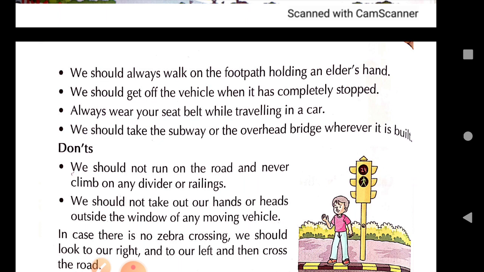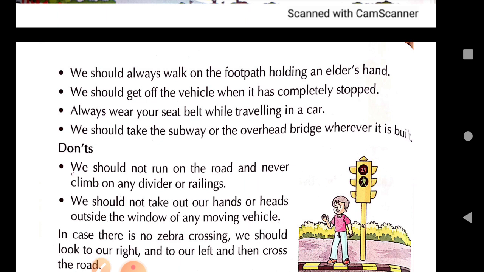So you should know that when you cross the road, first you should stop, look to your left, look to your right to see for any approaching vehicle from any side. Okay? First you stop, look left, look right for any approaching vehicle, and when you see that there is no vehicle in sight, no vehicle is coming, then only you should cross the road.